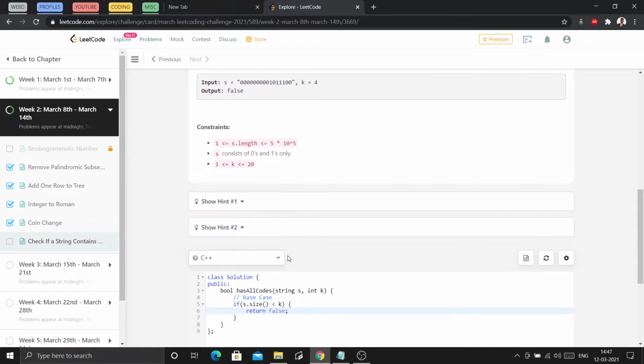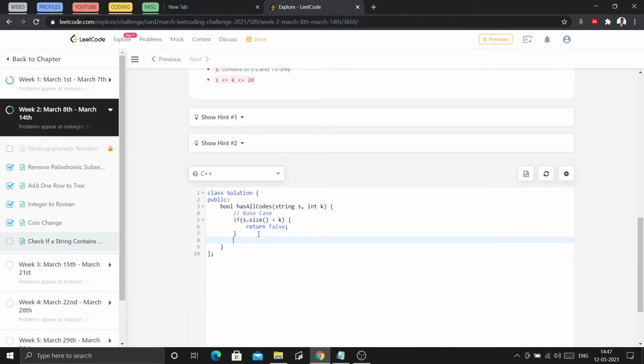First, I will create a set to store unique values. I will use an unordered set, because insertion gives us O(1) time complexity. So an unordered set of type string, because we are inserting substrings from string s, and let's name it ss.